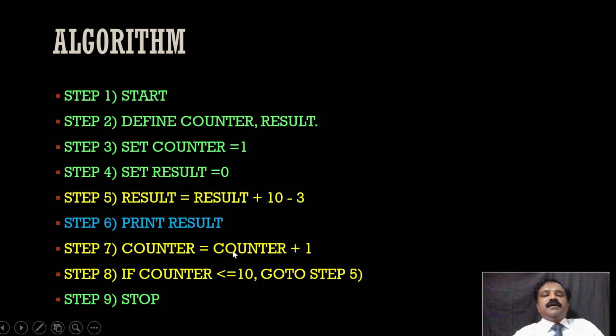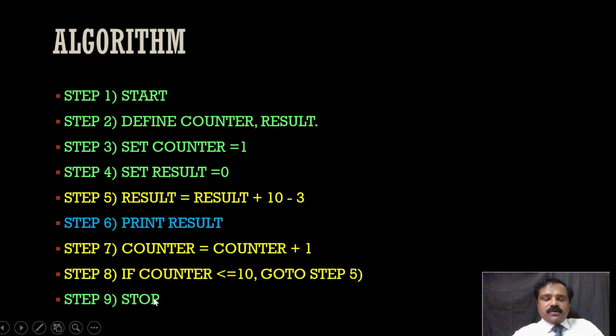Next time the counter will become 2, then result will be 14. It will print. Then result will become 14 plus 10, 24 minus 3, 21. 21 it will print. Counter will become 3. Like that, counter will increase, and when it reaches 10, it will print 70 as we know. It will increase to 10, and then it will be 10 plus 1, at that time 11. So 11, condition false. It will not go to step 5, right? If it is less than or equal to 10, then only it will go to step 5. So at the last, it will come to stop.